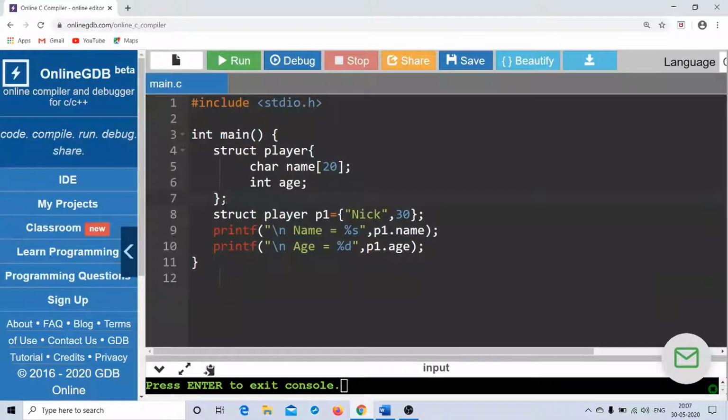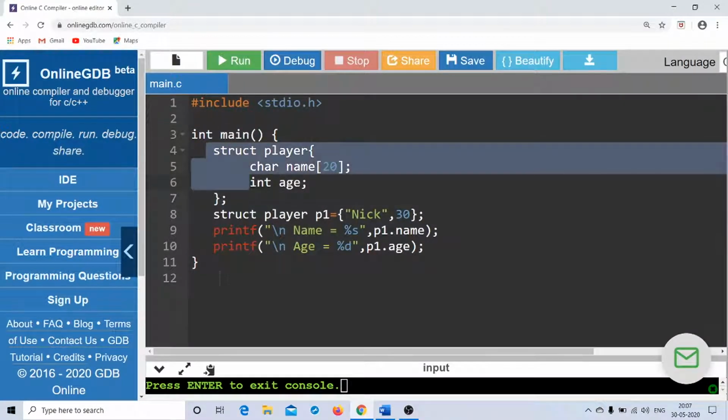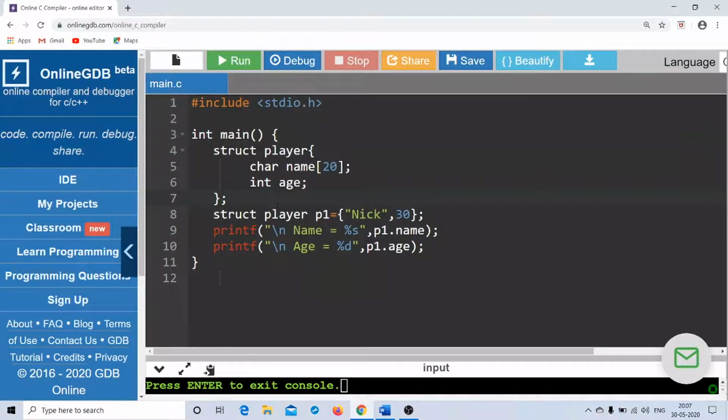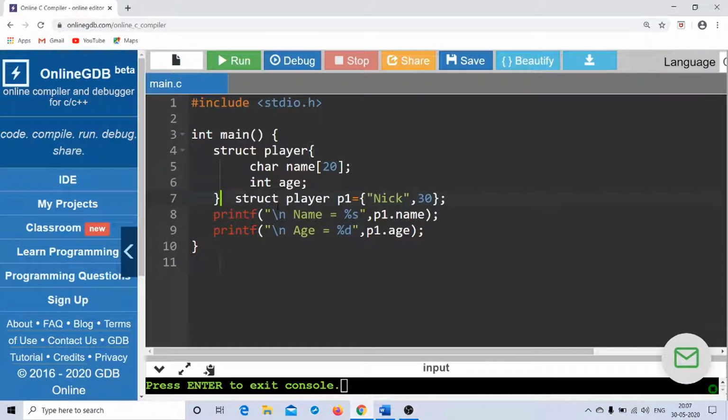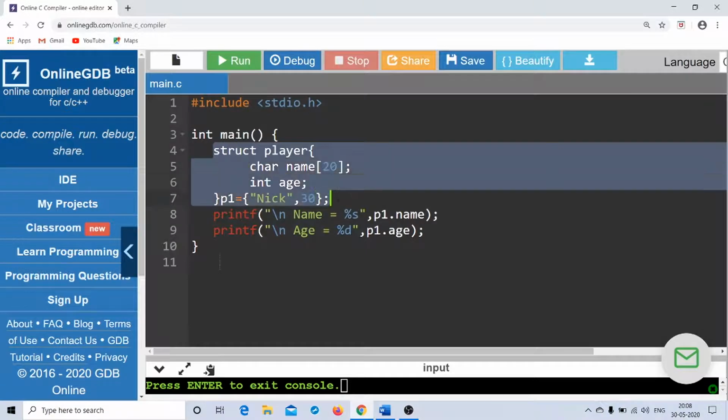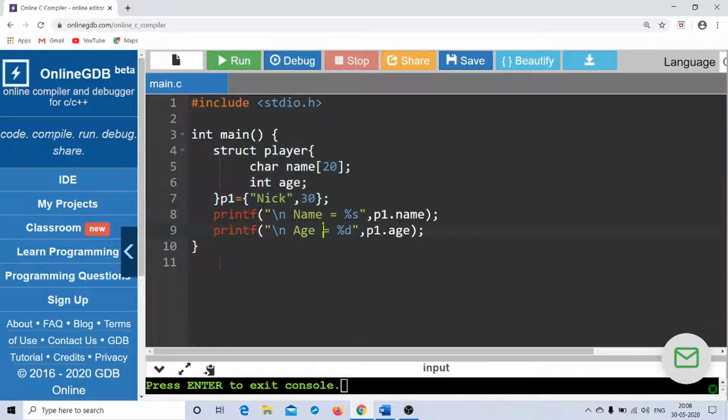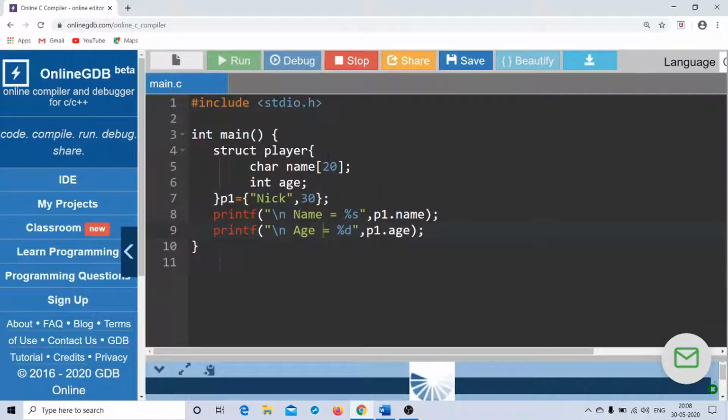Now what I'm going to do is combine the type and the variable, and this will be written exactly after the closing curly braces of your structure, right? So this is what is called structure type and variable that can be combined, right? So let us run the program.